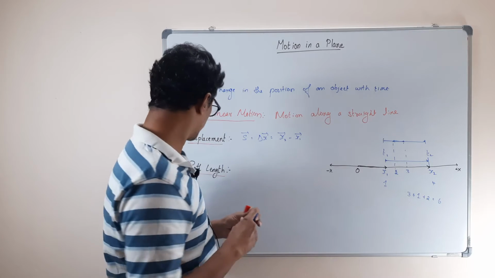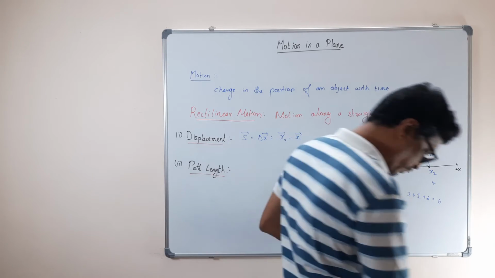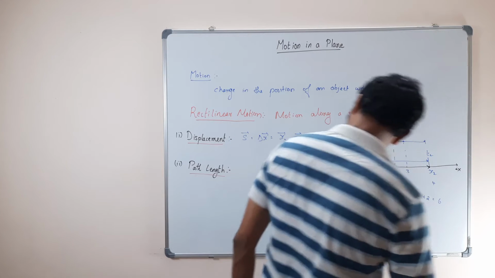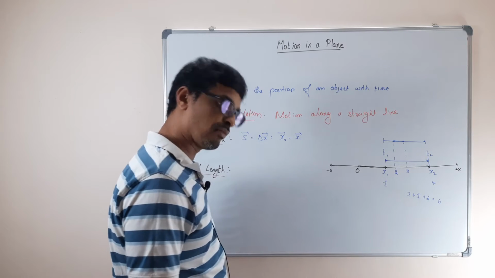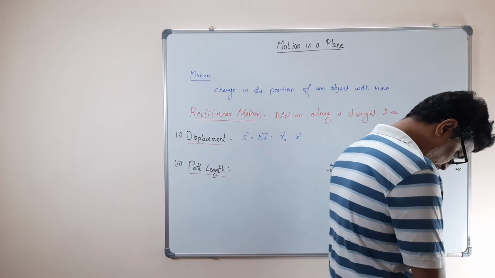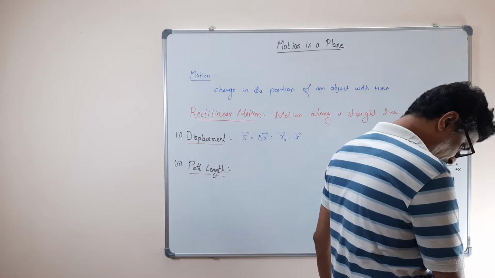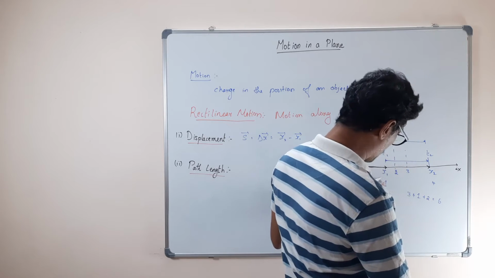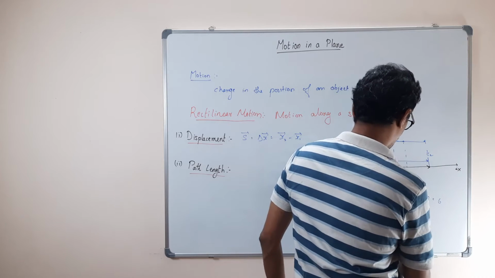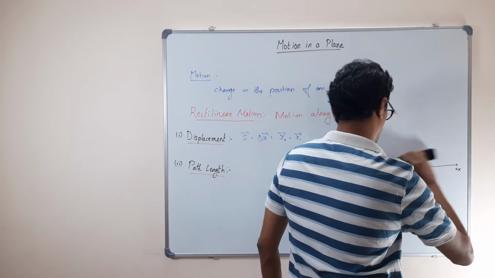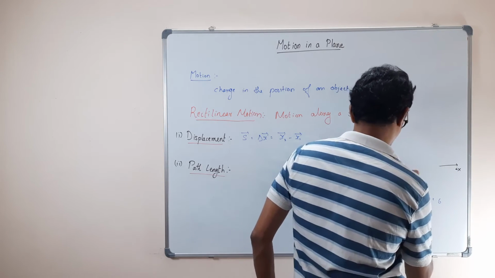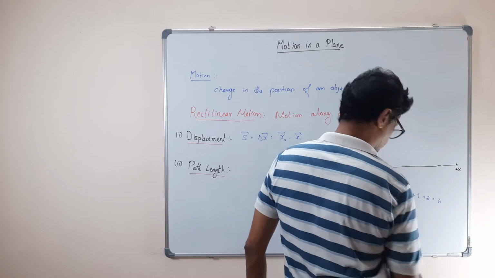There are some examples they have given in your book. What will be the dimension of the path length? L1, correct. Same as displacement. What I am going to explain is what is written in the book itself, so that it will be easier when you read. Now you can connect it.